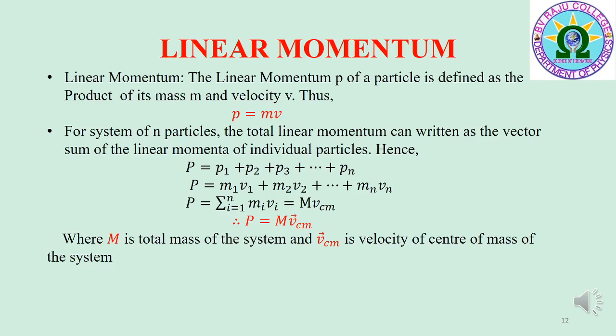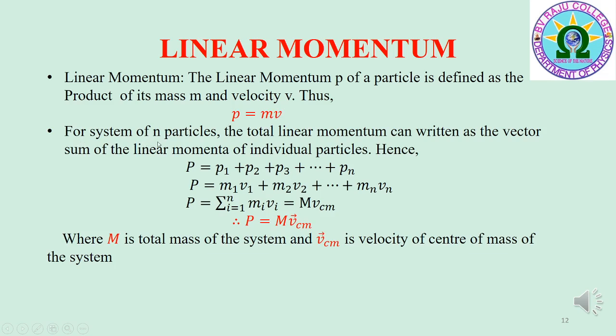Now, I would like to explain the linear momentum of a body. When a body is in motion, the linear momentum P is defined as the product of its mass m and velocity v. Thus, P is equal to mv. The linear momentum is a vector quantity. In vector form, P bar is equal to mv bar. The SI unit of linear momentum is kilogram meter per second.